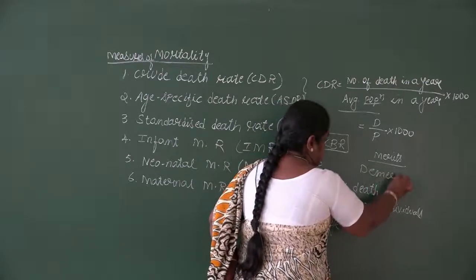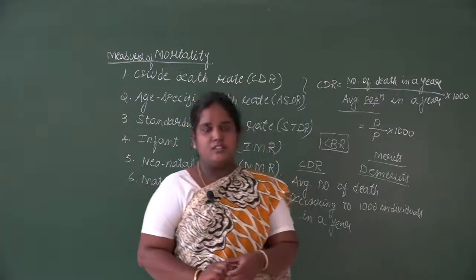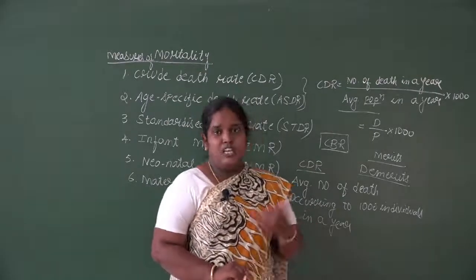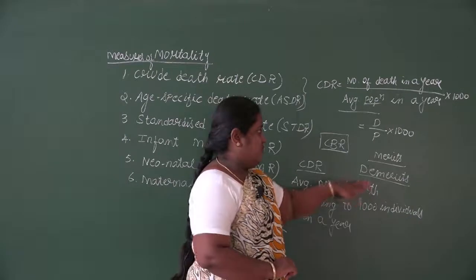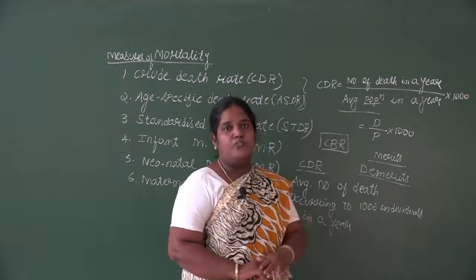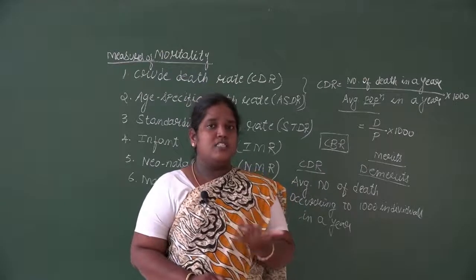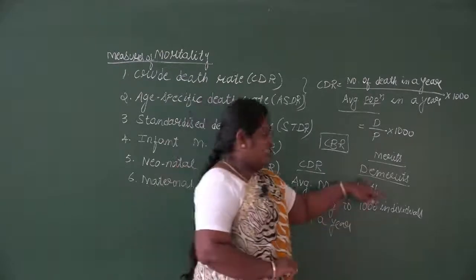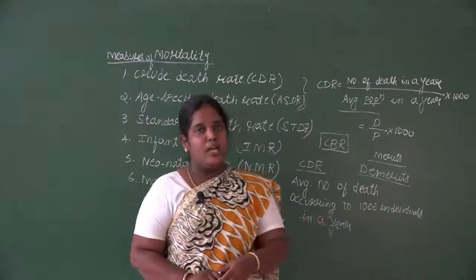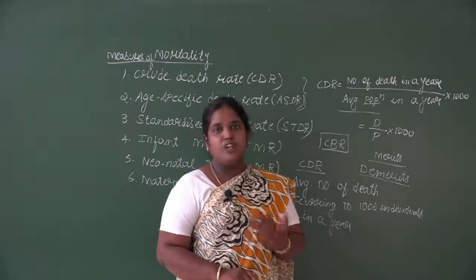Under the demerits of the crude death rate, the death rate will not be the same for each age group and sex composition, but we are not considering that point. We are doing it for all age groups, and we are considering both male and female population together. That is the demerit of the crude death rate. Also, we cannot compare the death rate among two different populations. If we have to compare, we have to use some other method.